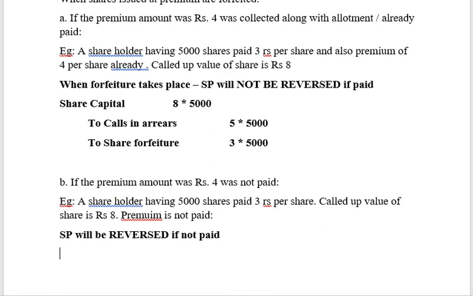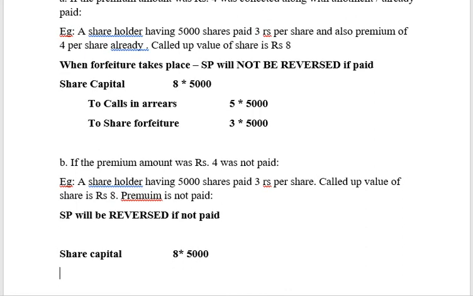What will be the journal entry? Share capital account debit. What is the amount? 8 into 5,000. Securities premium account debit.